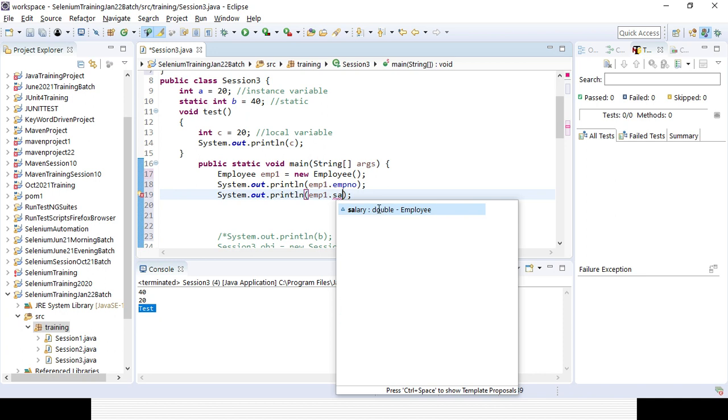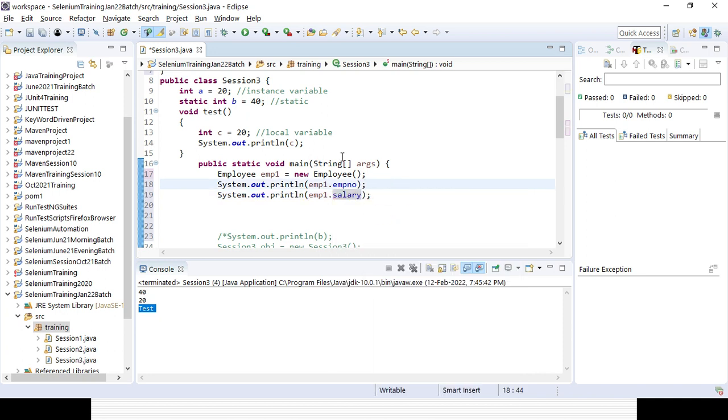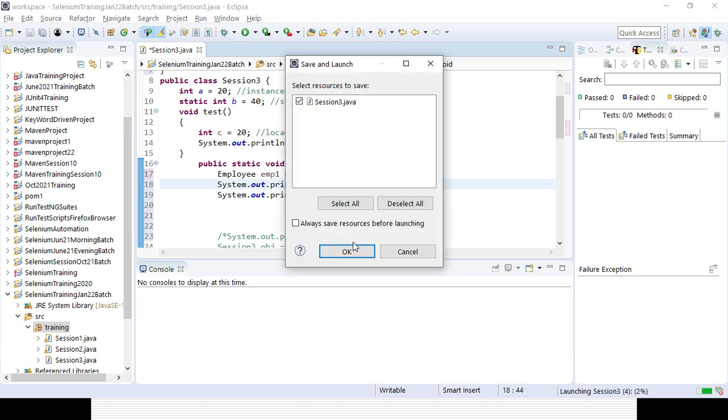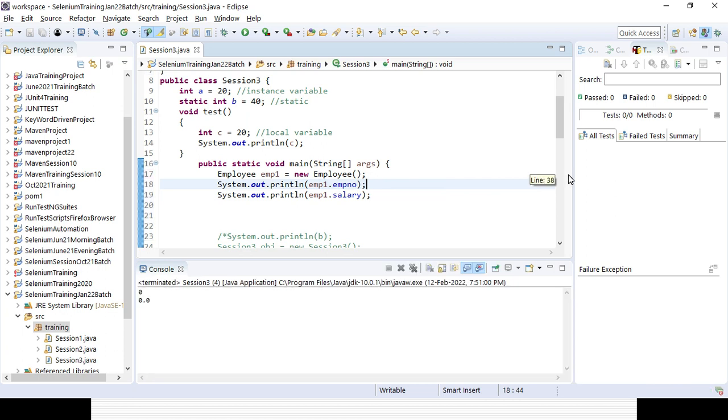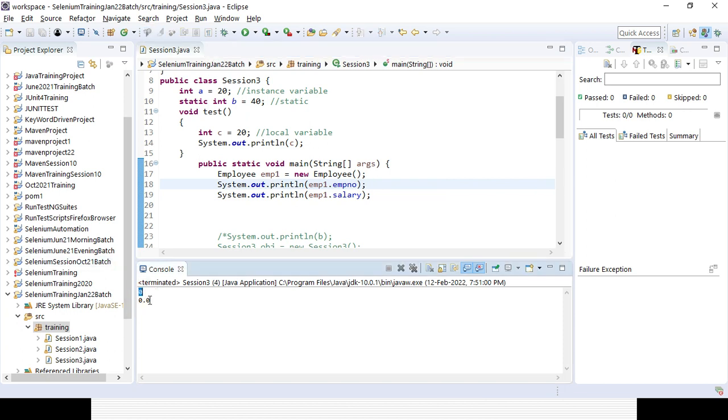Now if you run it, I have defined the data type and the variable but did not define any value here. If you call it in the main method, you can see the value is coming as 0, and 0.0.